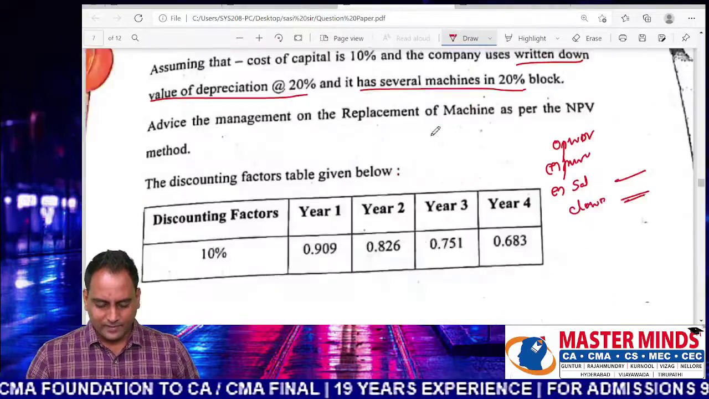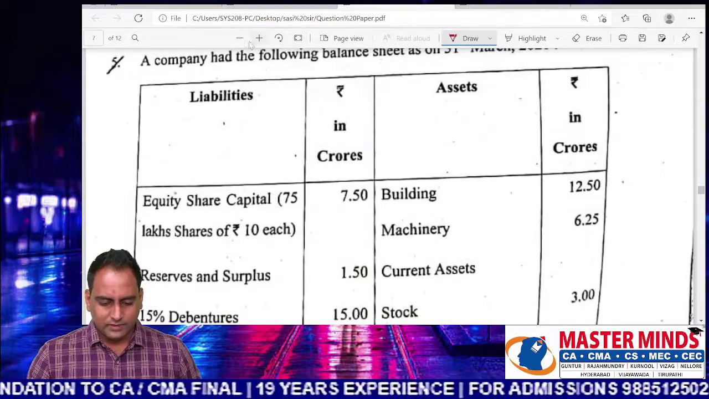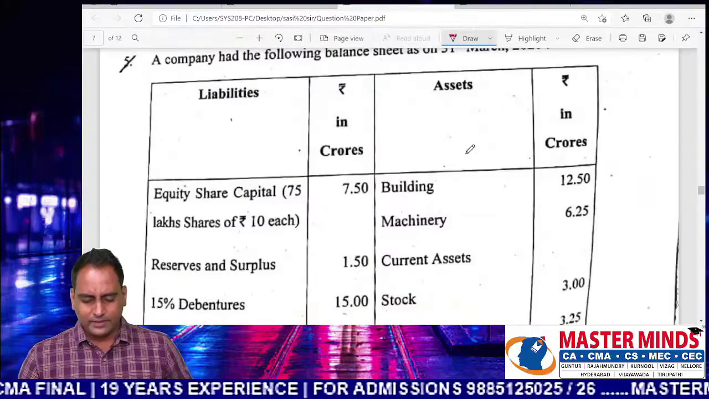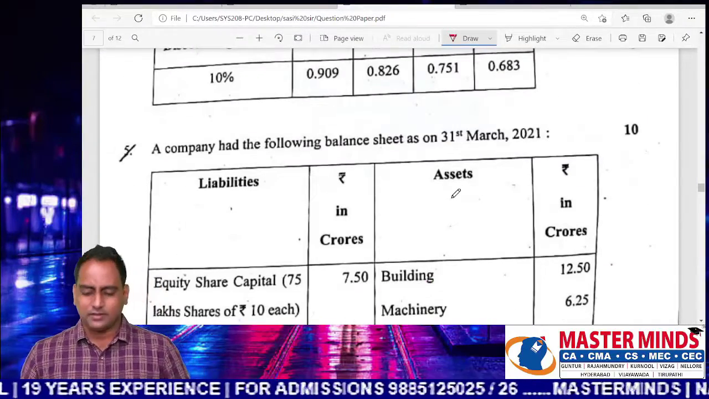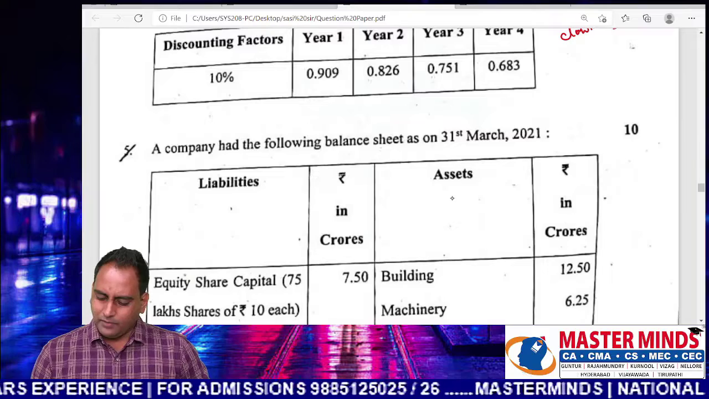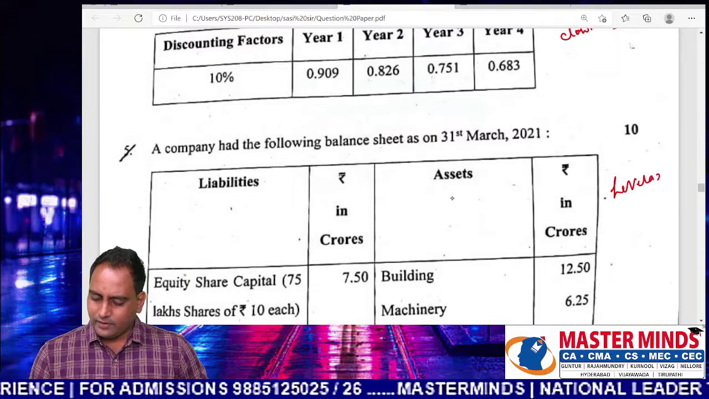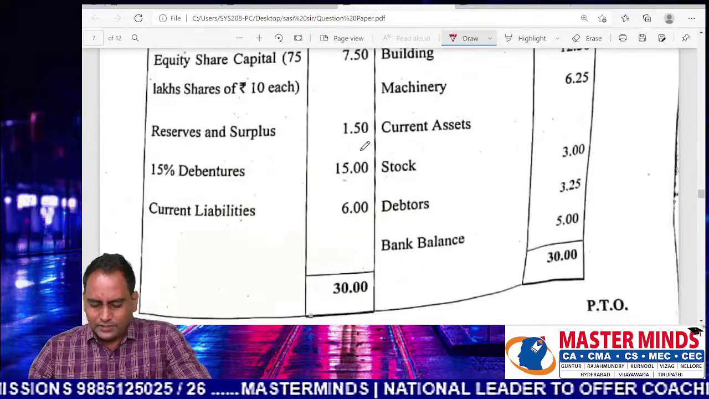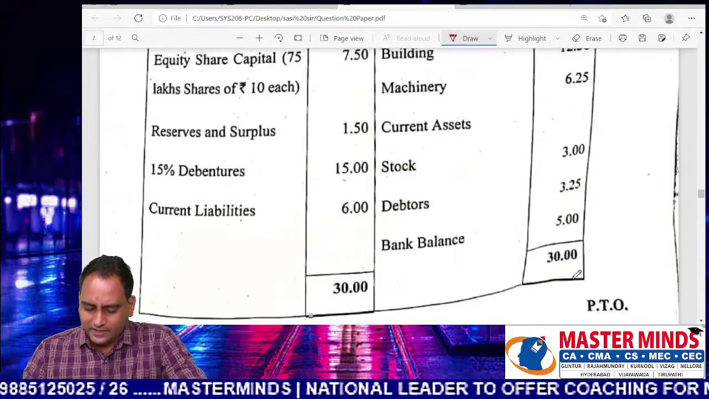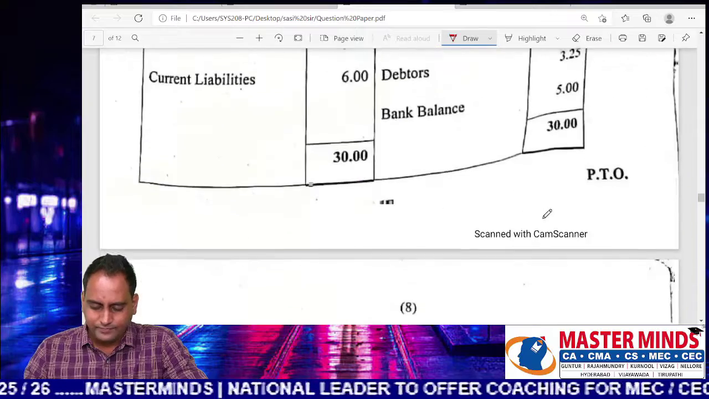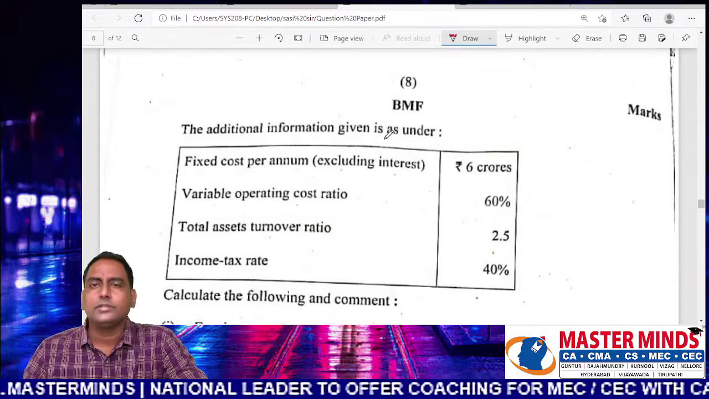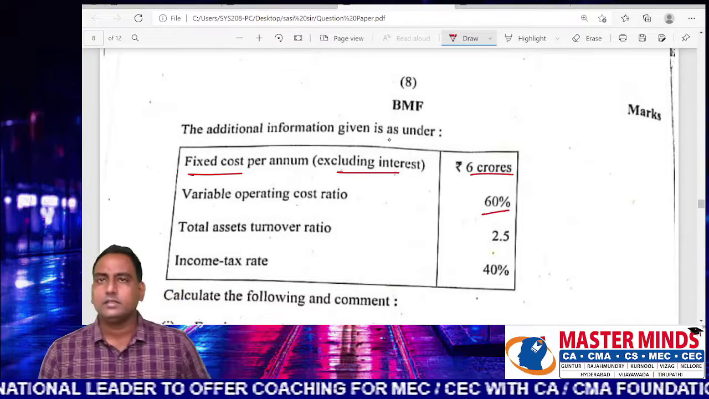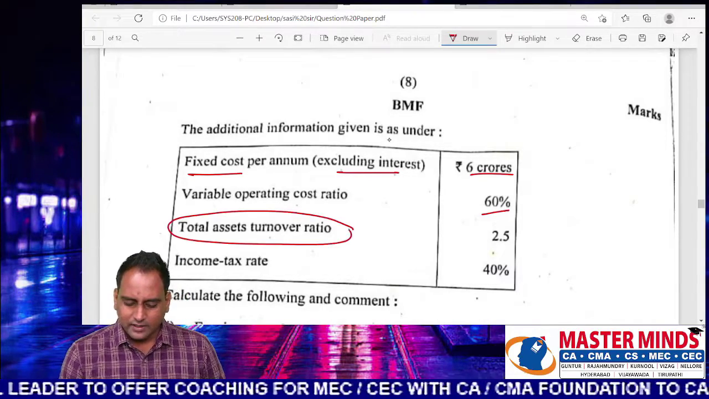This comes from advanced concepts, and the easiest of all, problem number 5, leverages. You can see there is a balance sheet having assets worth 30 crores. The additional information is also given. Fixed cost excluding interest 6 crores, variable cost 60%, asset turnover ratio.